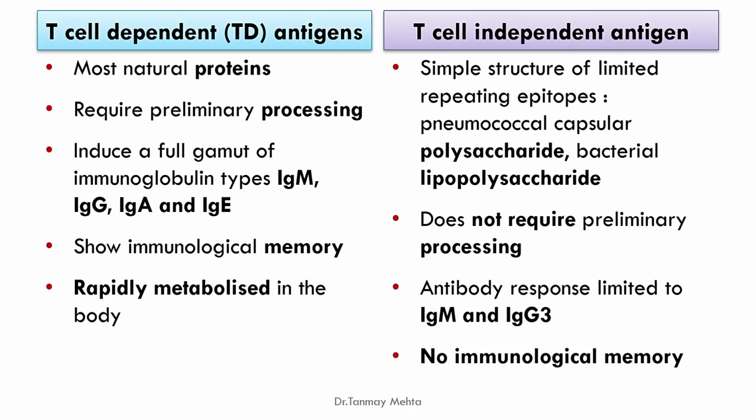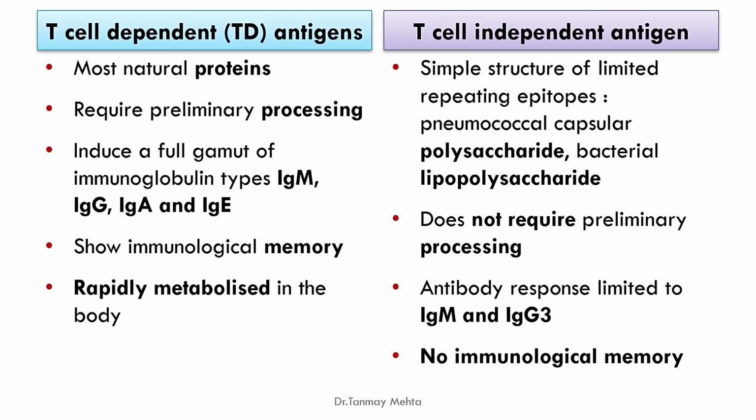Biological classification of antigen can be divided into T-cell dependent antigen and T-cell independent antigen. Most of the antigens which are T-cell dependent are usually protein in chemical nature, while independent antigens, which do not require T-cell processing, are usually carbohydrate or lipid antigens, such as capsular polysaccharide or lipopolysaccharides.